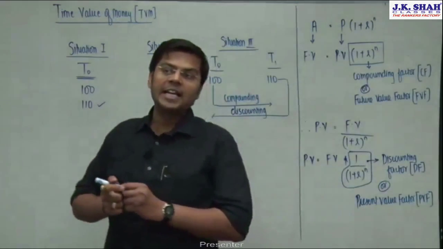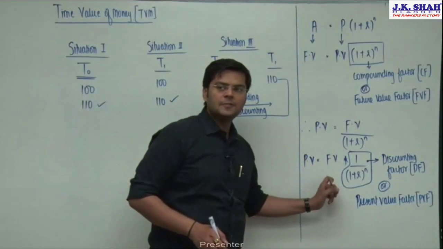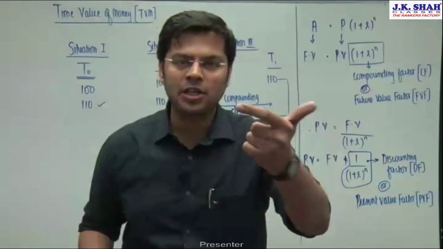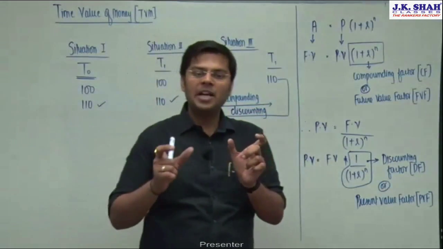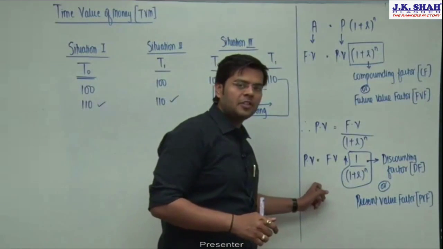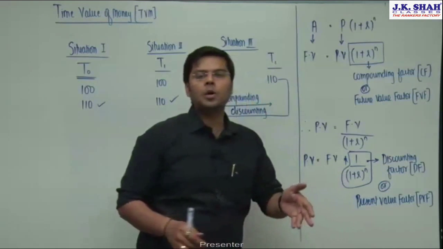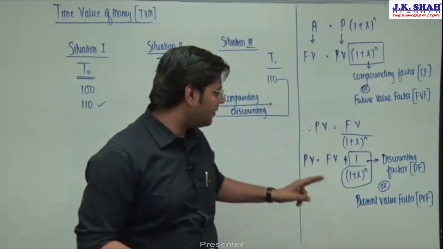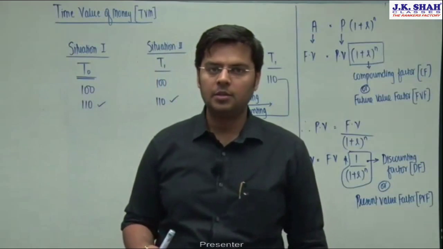And friends, in the entire chapter of capital budgeting, we will be using this formula, wherein all the future cash flows will be discounted and brought to present value. Since there will be differences in the timing of the cash flows, this formula will help us convert all the future cash flows to present value. And this formula will be used in our next method, the method of NPV.